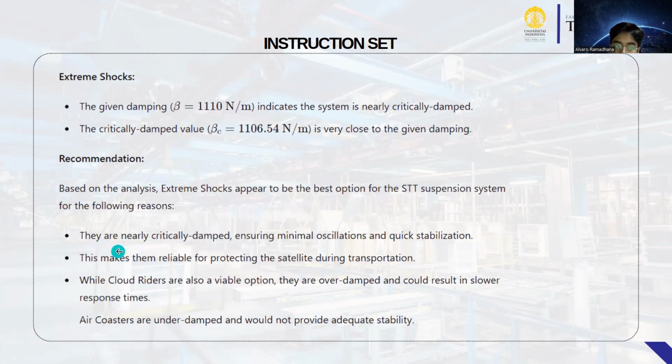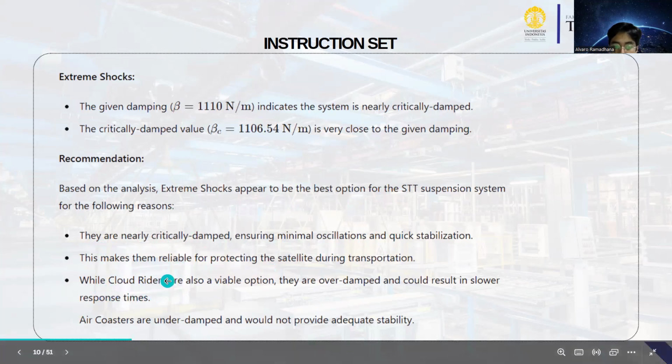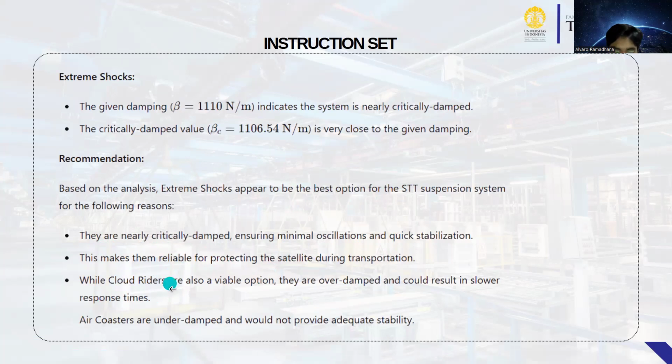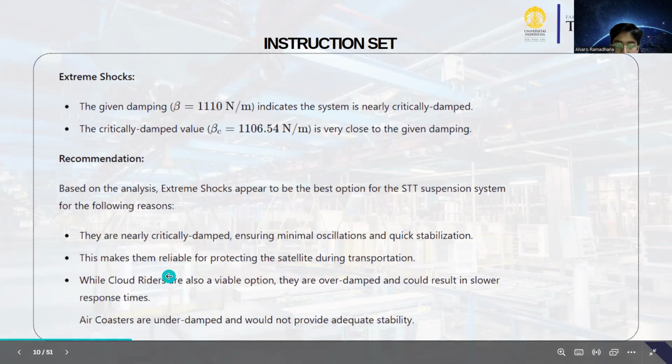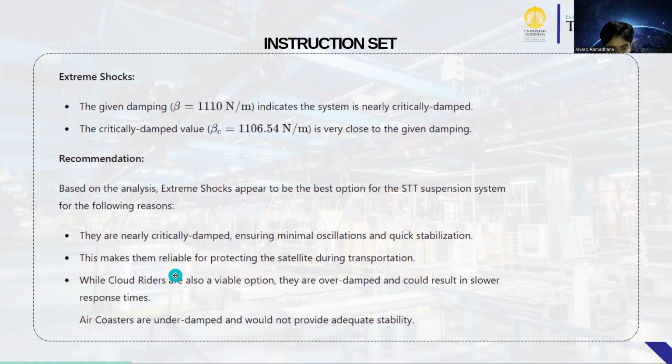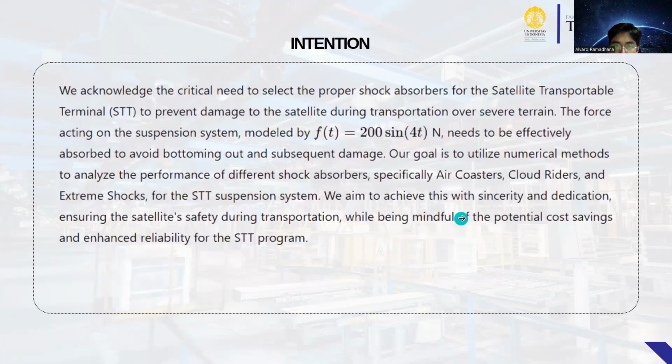They are near critical damping, ensuring minimal oscillation and quick stabilization. This makes them reliable for protecting the satellite during transportation, while Cloud Rider are also a favorable option. They are overdamped and could result in slower response times. Air Coaster are underdamped and will not provide adequate stability.